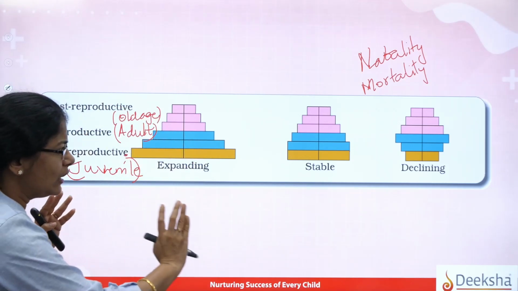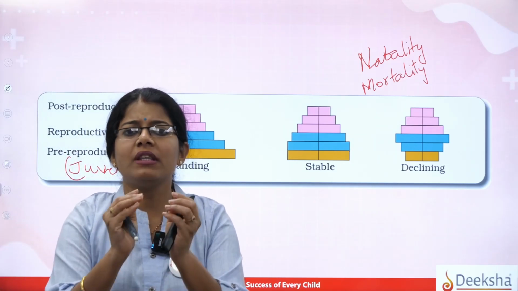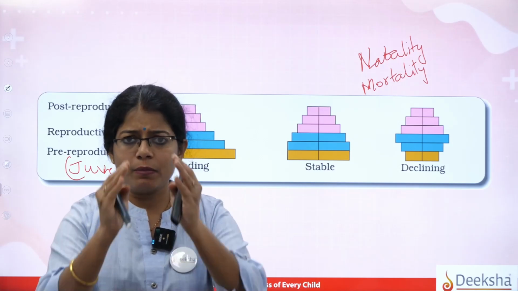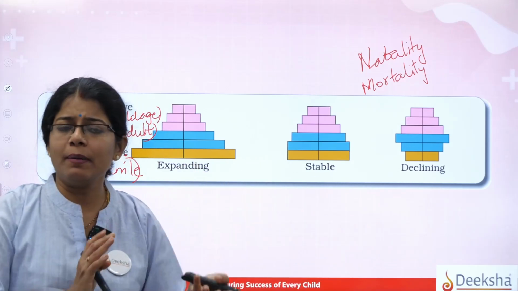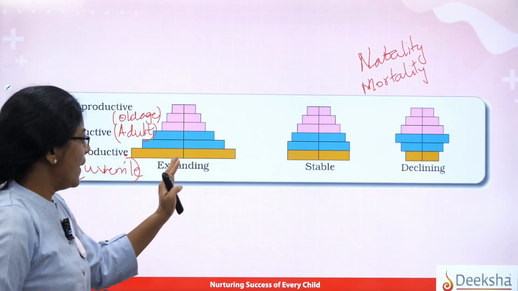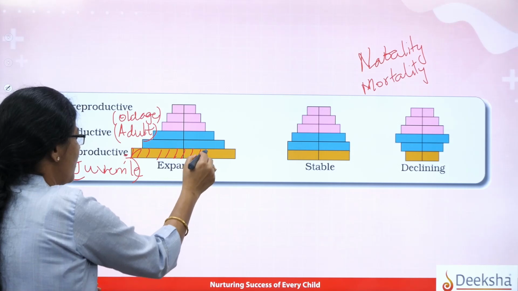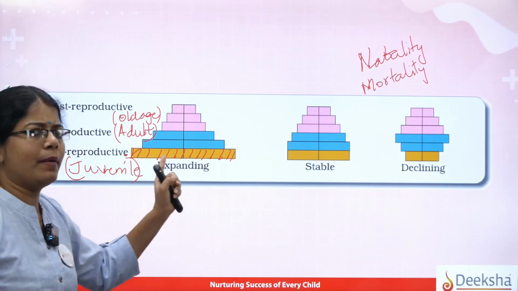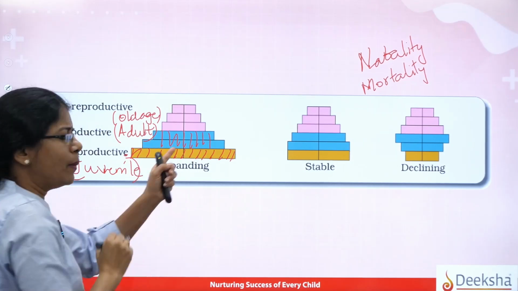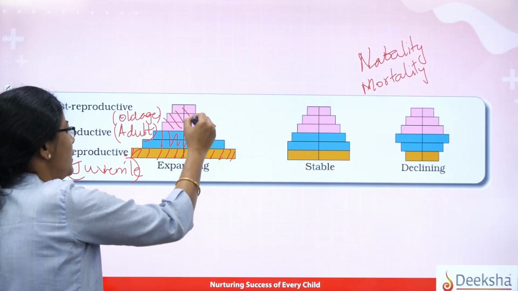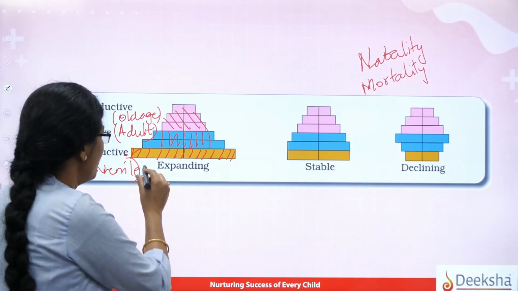So if you see in all the three structures, what we have done is we have grouped the organisms as per age, and that grouping is put into a pyramid. Yes, so this is what is called age structure. So you get different pyramids here. Now we can see in the first type that the base is confined to the pre-reproductive, the second level is confined to the reproductive, and the last level is towards the post-reproductive.